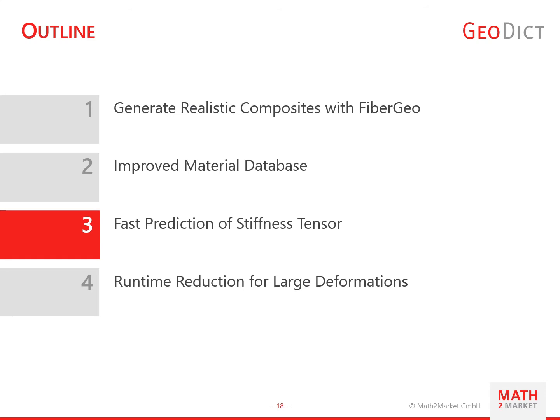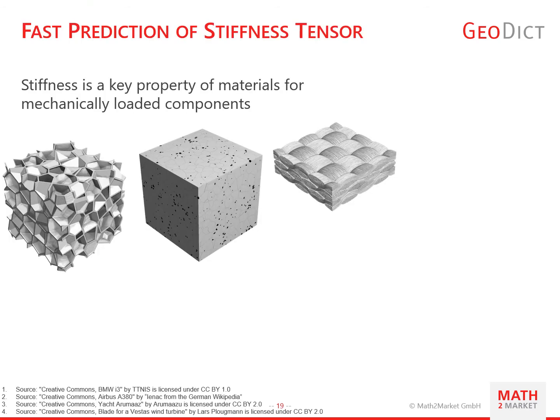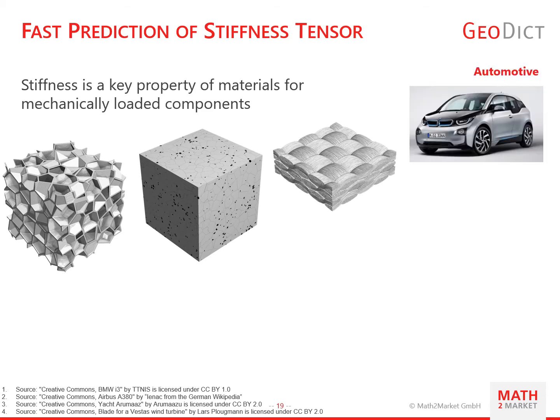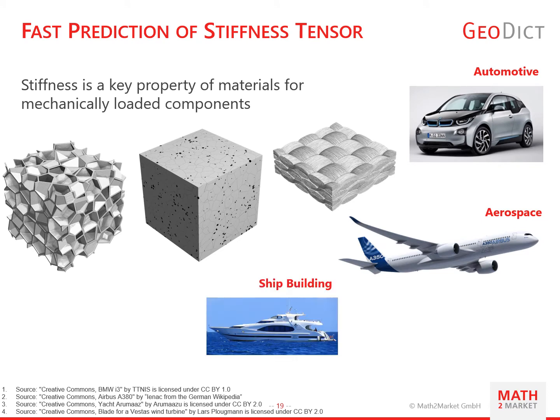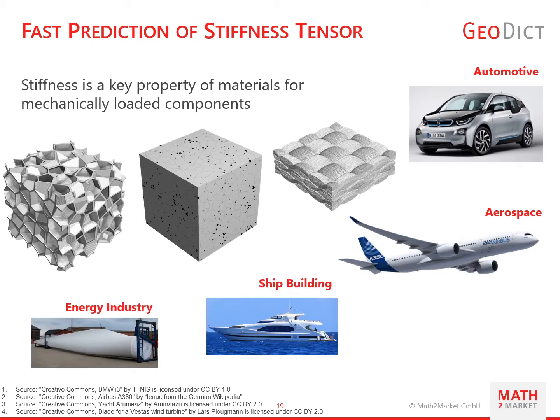So when you have your material law, you can move on to mechanical simulations. And the first step is the prediction of the stiffness tensor. Composites, ceramics, metals, and sometimes also foams are used in mechanically loaded components. Applications include automotive, aerospace, shipbuilding, energy industry, and many more. And to choose the right material in the right place, it is important to know its stiffness tensor.